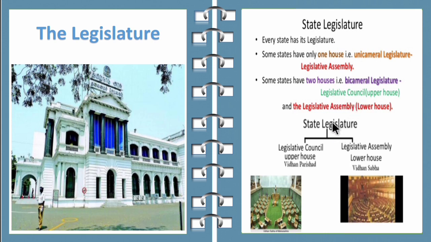So children, the legislature of a state is divided into two houses. One is the upper house, another is the lower house. The upper house is called the legislative council or Vidhan Parishad and the lower house is called the legislative assembly or Vidhan Sabha. One is the upper house, which is also called the legislative council. Another is the lower house, which is known as the legislative assembly.